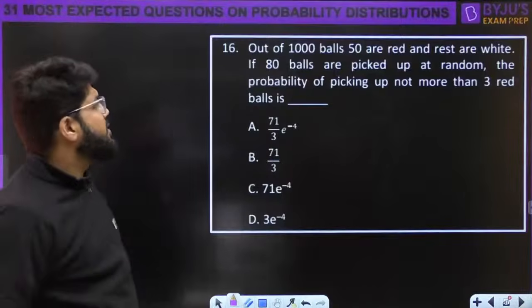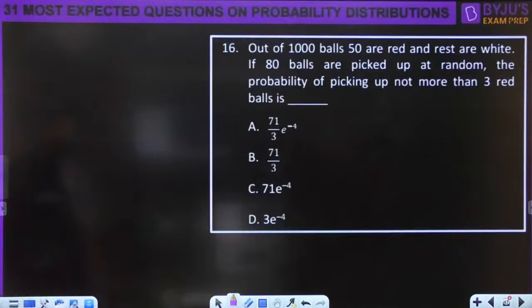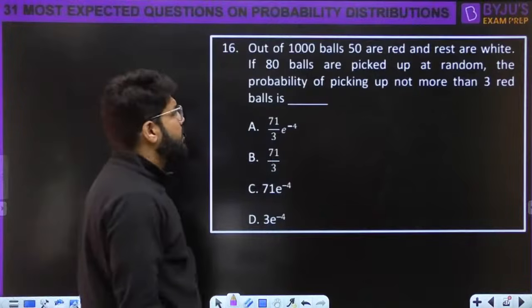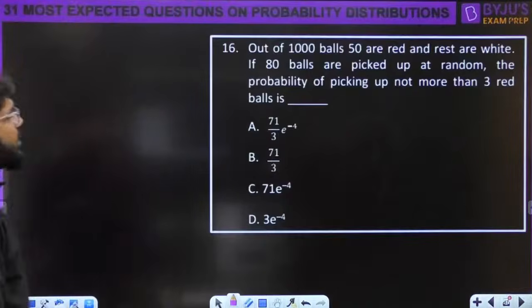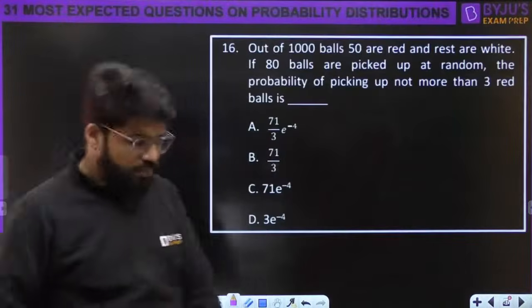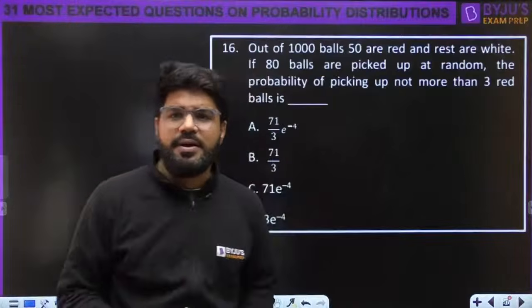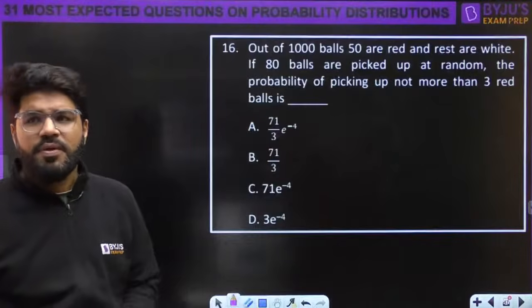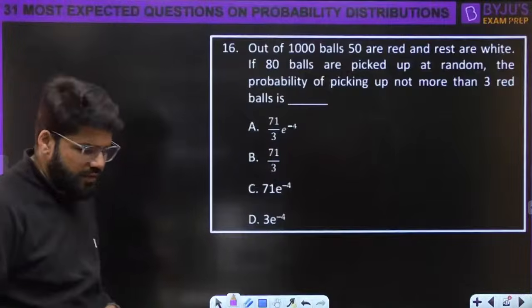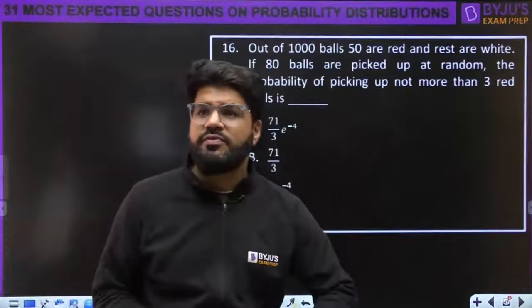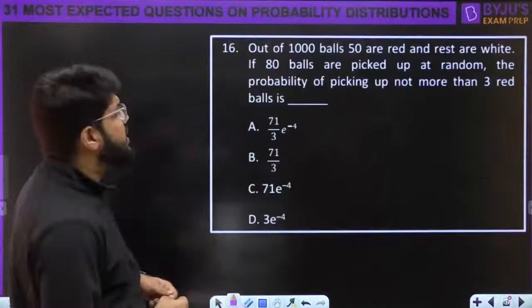Okay. Next, let's come to this. Out of 1000 balls, 50 are red, rest are white. If 80 balls are picked up at random, what is the probability of picking up not more than 3 red balls? Now again, a balls question. COVID cases mostly fit into the Poisson, but how does this one fit into the Poisson? Yes, Yogendra, please tell me.